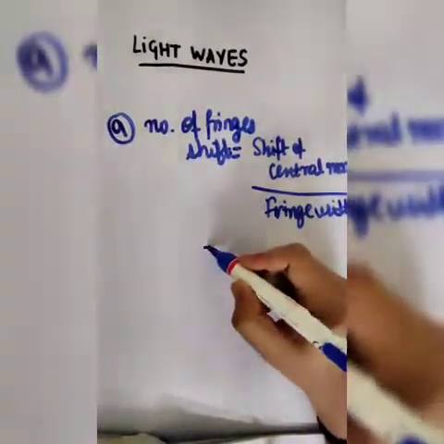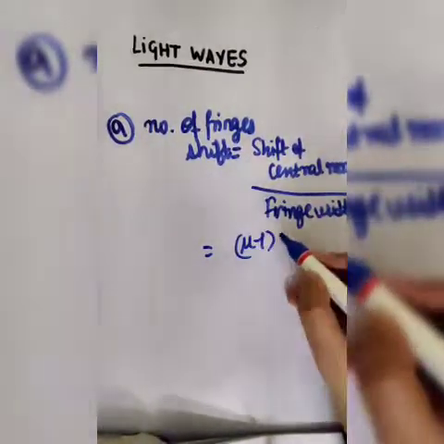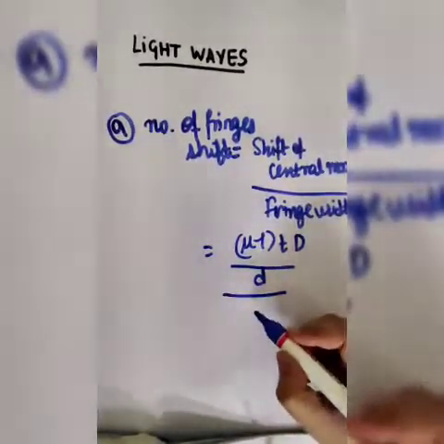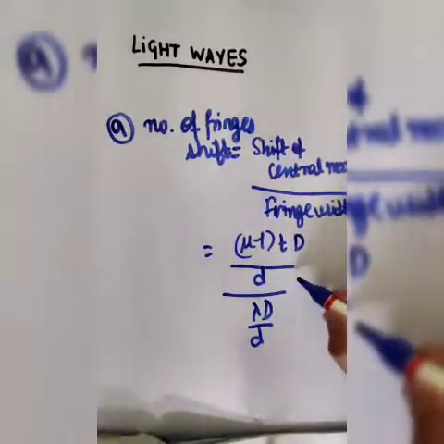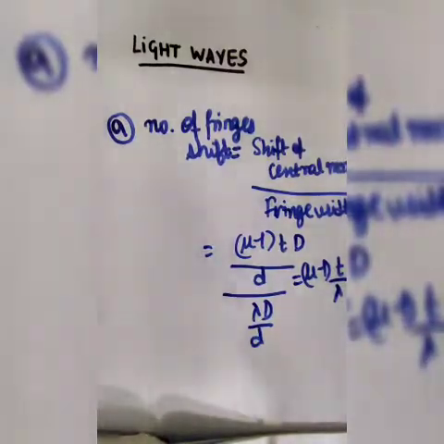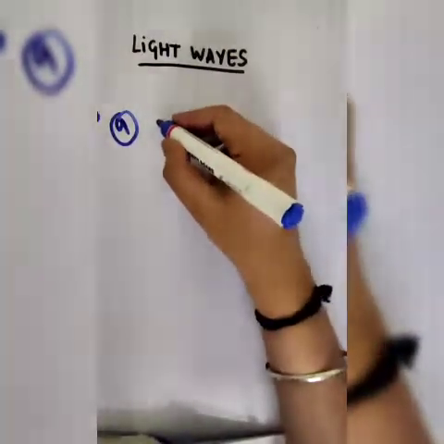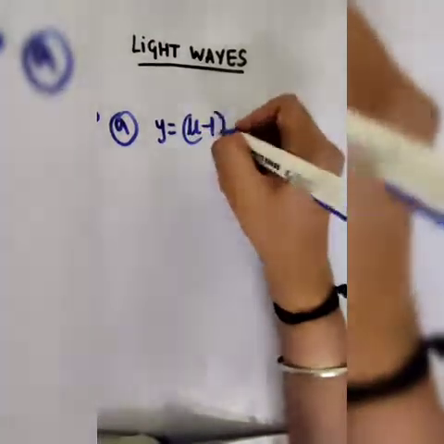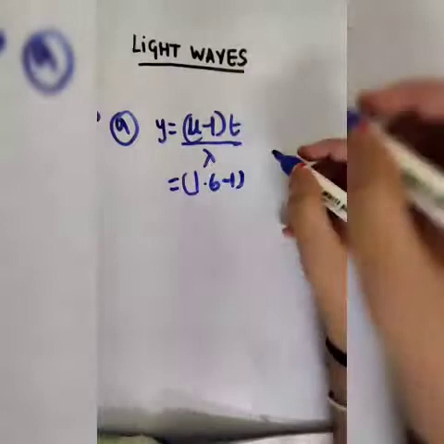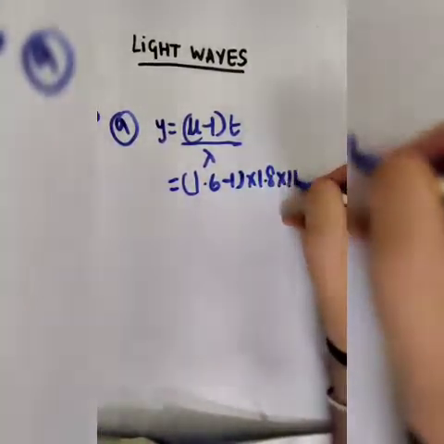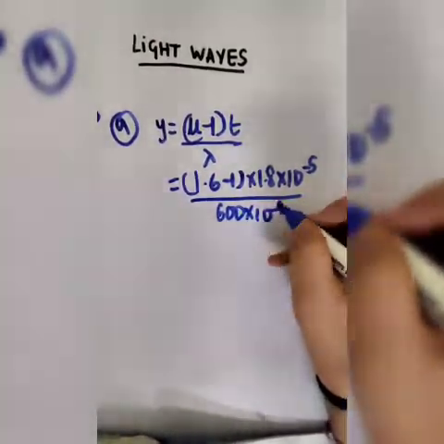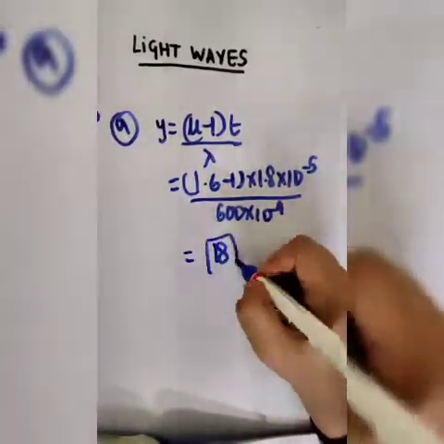So the formula for shift of central maximum would be mu minus 1 t, where t is the thickness of the sheet, times capital D by small d, and fringe width is lambda D by d. So the value would come out to be mu minus 1 into t by lambda. Now using that formula in this particular question, mu minus 1 t by lambda: mu is 1.6 minus 1, into t which is 1.8 into 10 power minus 5, over lambda which is 600 into 10 power minus 9. So the value would come out to be 18.